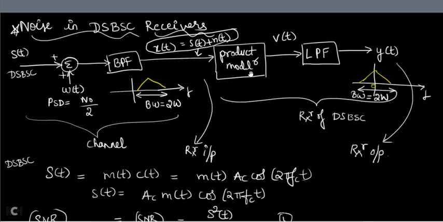It will multiply X of t with what? That I have forgotten to write. So your product modulator will multiply with a local oscillator. So this local oscillator will be equal to cos 2 pi fct, local oscillator. And now you can tell V of t will be equal to X of t multiplied by cos 2 pi fct. So let us go to our derivation step now.